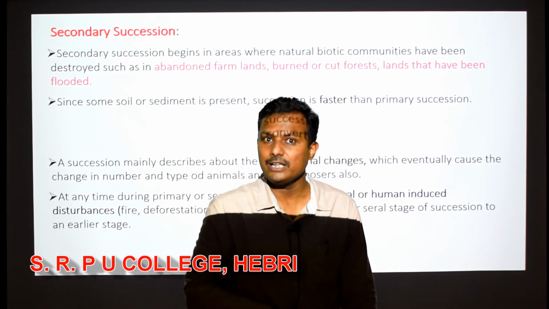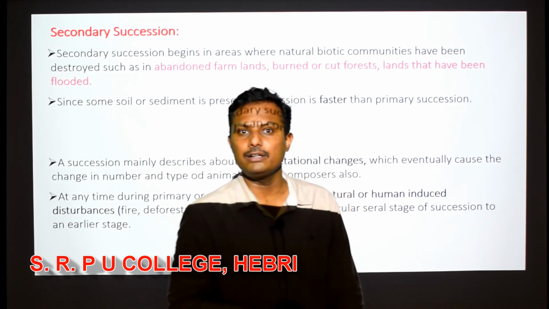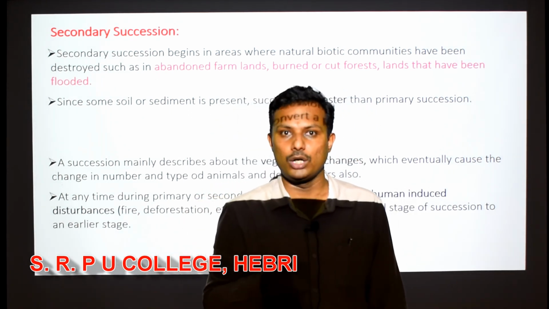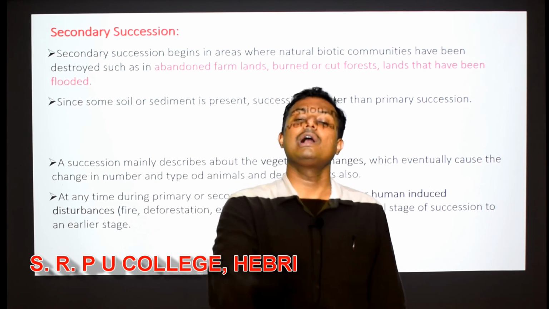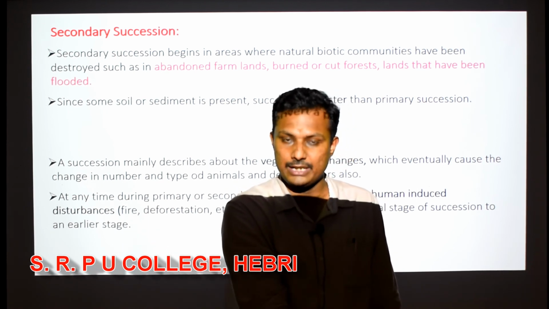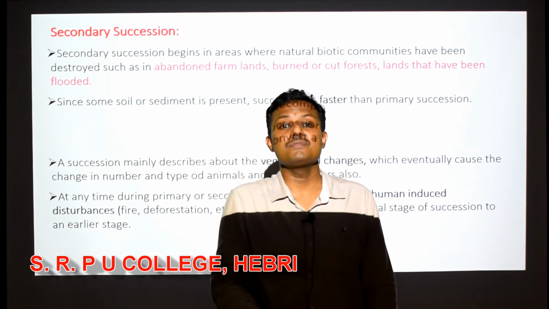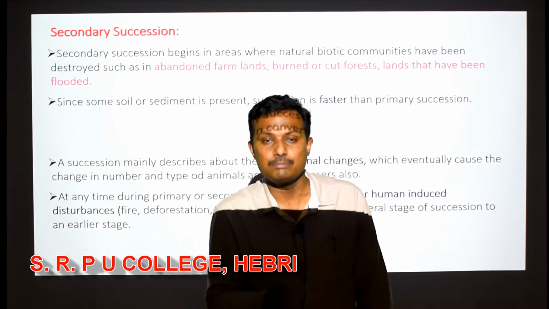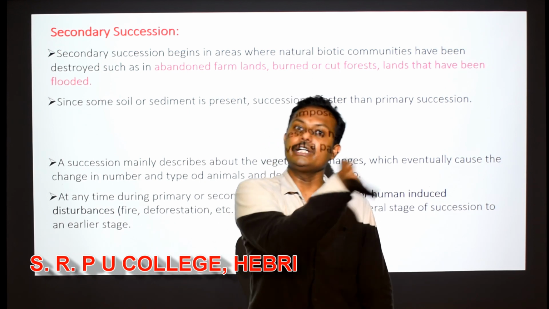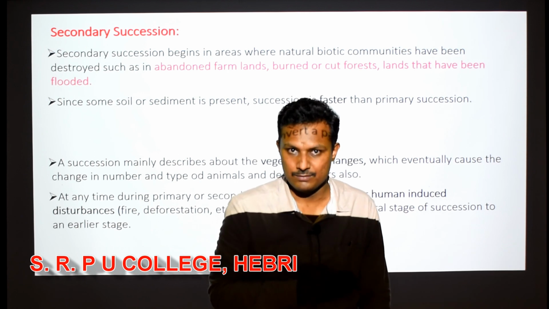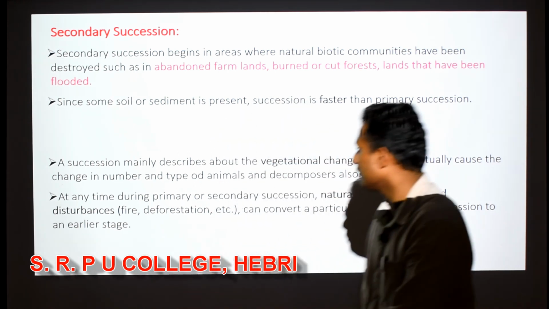At that particular time, if human beings interfere and remove all those plants from the water, and clear all the silt that was deposited at the floor of the pond, then what will happen? It becomes like a revival of the lake. That means once again the lake will return to its normal condition, the way it was earlier, right? That is what we are seeing here.